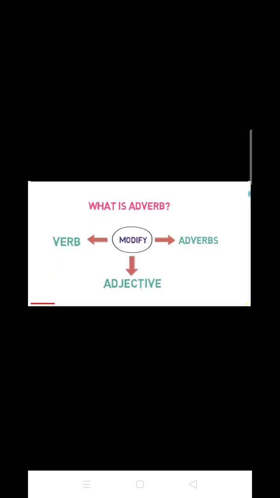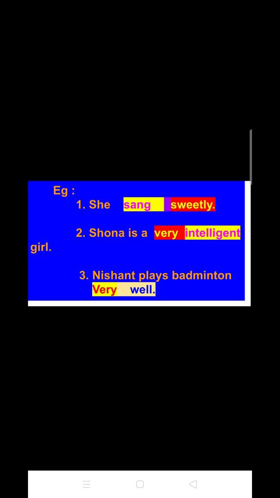And the third thing that the adverb modifies is the adverb, which you can easily notice in the third example. In the third example, the word well itself is an adverb which is being modified by another adverb, that is very.